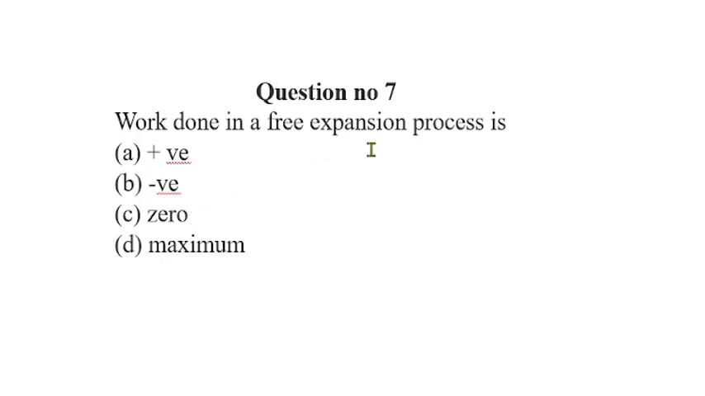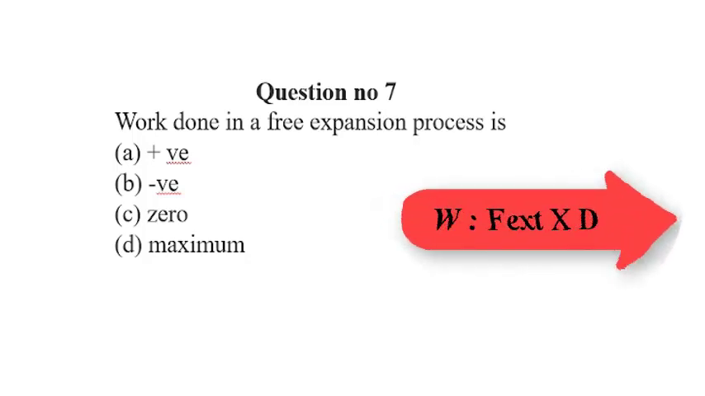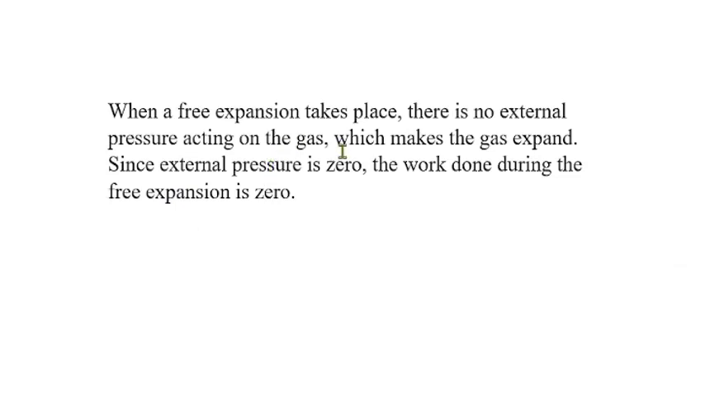Question number 7. Work done in a free expansion process is... So we know that work done is equal to external force multiplied by displacement. So if the external force is 0, then the work done is also 0. So the correct option is option C. And that's the reason given. So you can read accordingly.